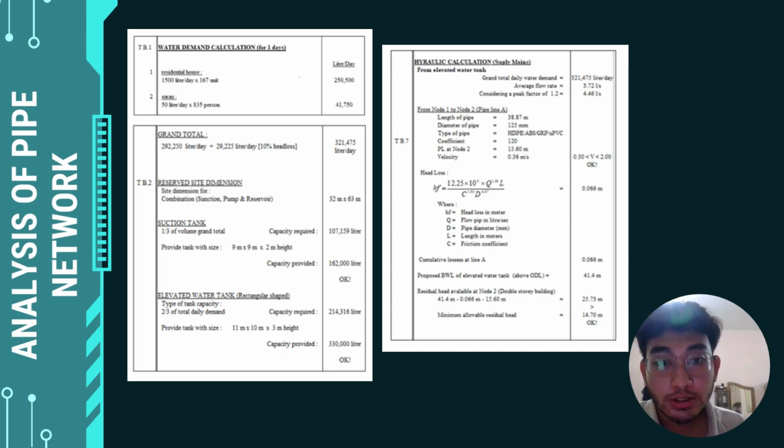And this is the formula for head loss, with Q, diameter, length, and coefficient. I just put the values in this formula and calculate the head loss.